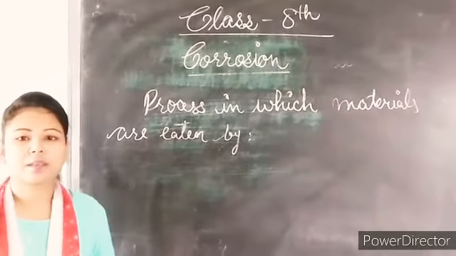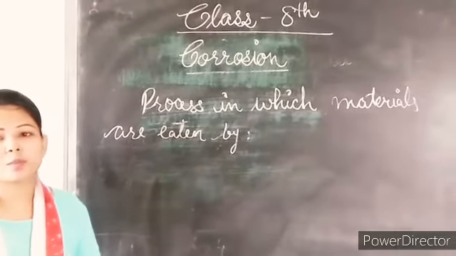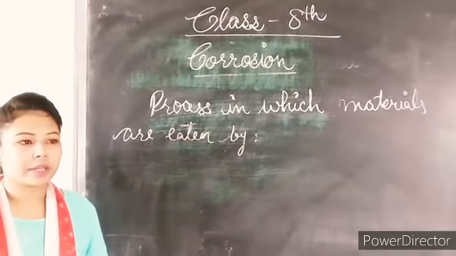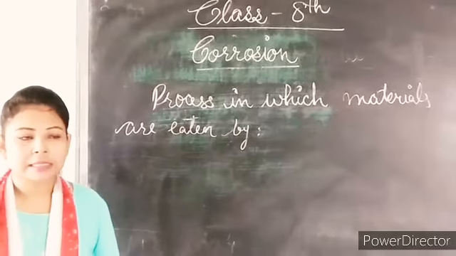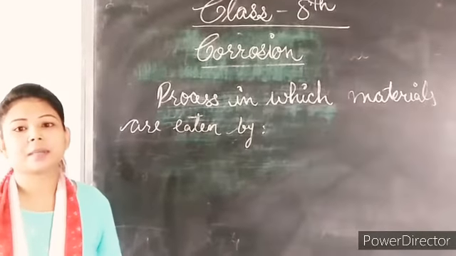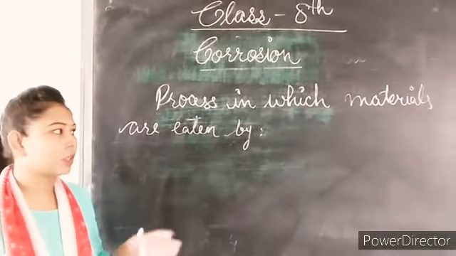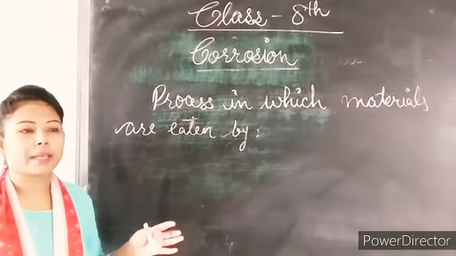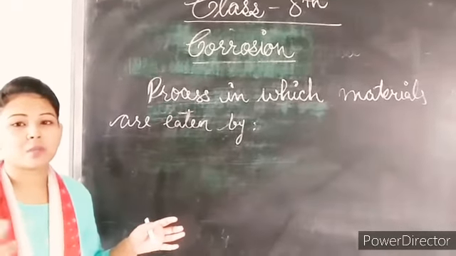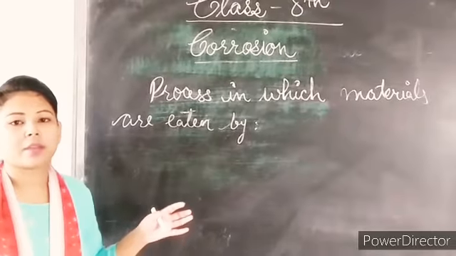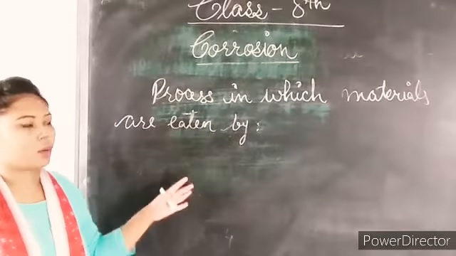We have different substances that can be eaten by the exposure of air, for example your skin, metals and some other substances. Yes, your skin can be corroded when it comes in contact with air. So this is corrosion.